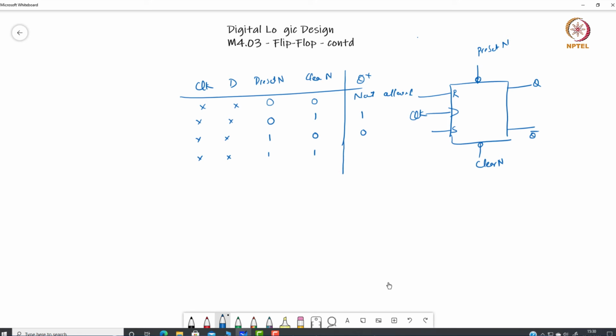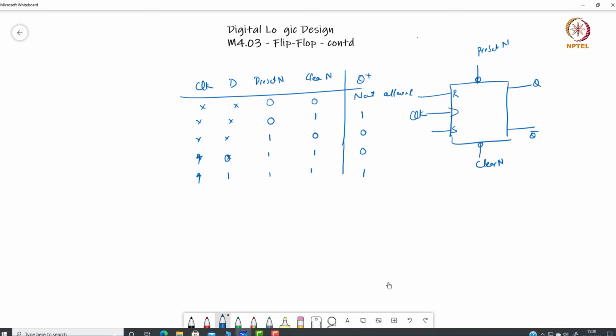So if D is 0, the output is going to be 0, and this only happens at the positive edge. At the positive edge, if D is 1, the output is going to be 1. We must understand that this circle means active low.